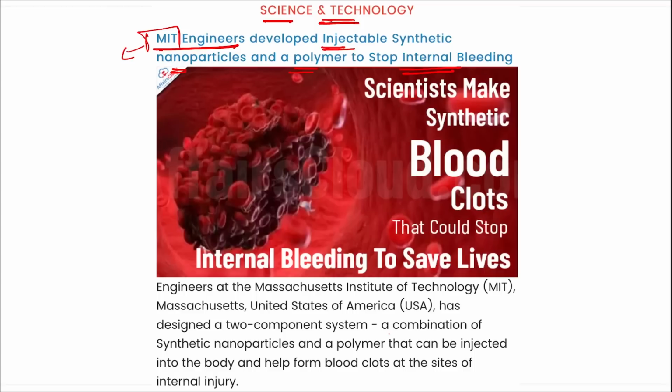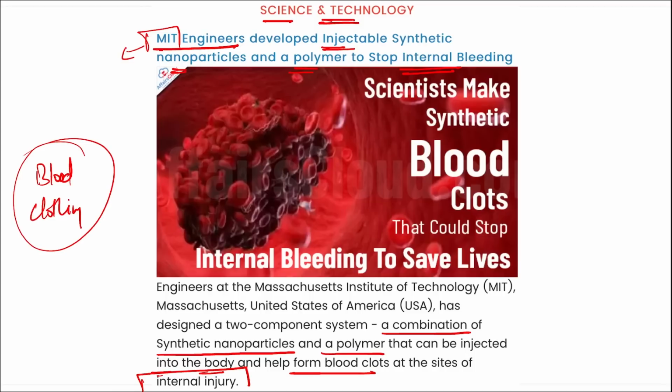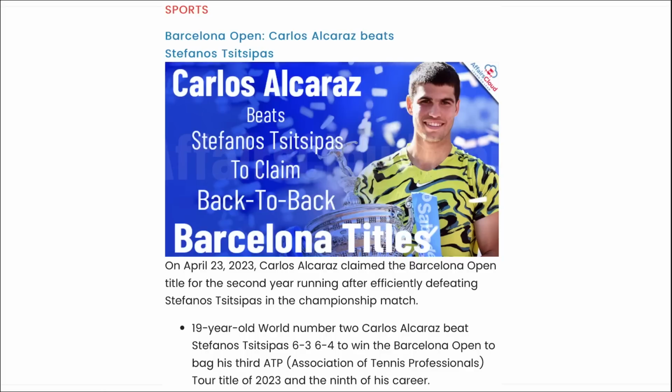They have designed two component systems, a combination of synthetic nanoparticles and a polymer that can be injected into the body and help form blood clots at the sites of internal injury. Right? Basically, we can say for blood clotting, these injectable synthetic nanoparticles and a polymer were recently developed by the scientists of MIT. This will help to stop bleeding. Correct? Directly remember.